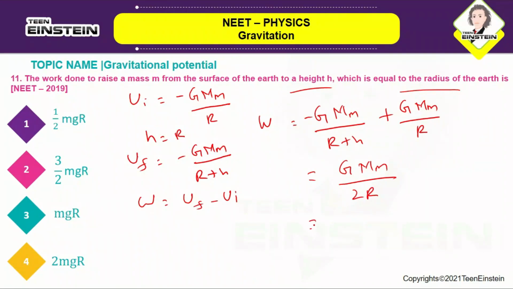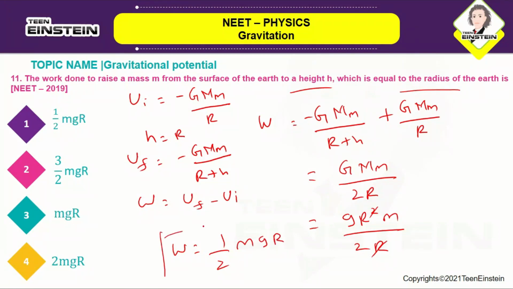So this will become gR square m by 2R. So this will get cancelled, and you will be getting W as half mgR. Okay, so the correct answer is option number 1.